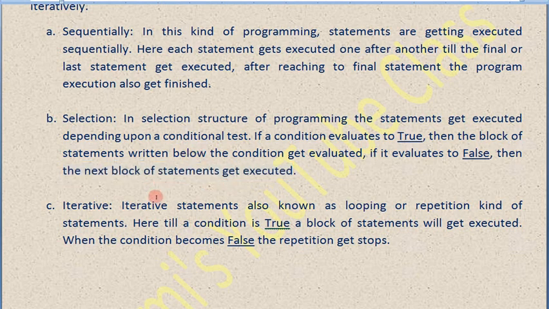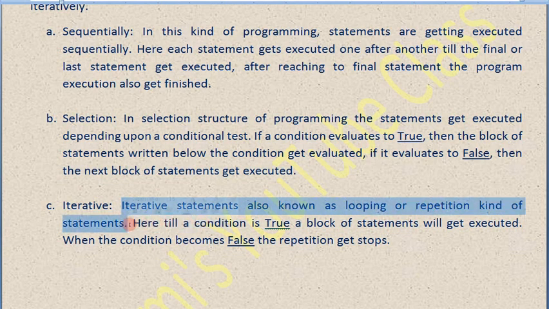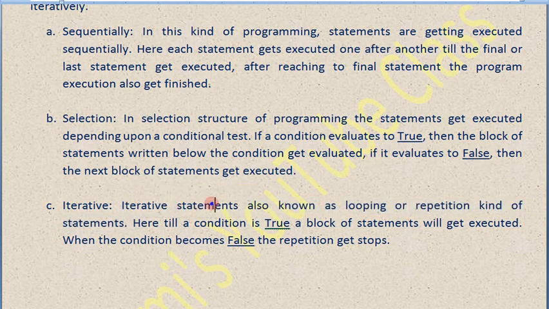Let's go for iterative. Iterative statements are also known as looping or repetition statements. When a particular job needs to be repeated a number of times, for a period of time, we have to choose iterative statements. Here, while a condition is true, a block of statements will get executed.